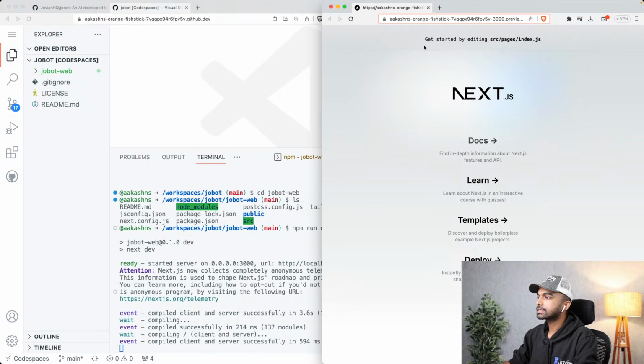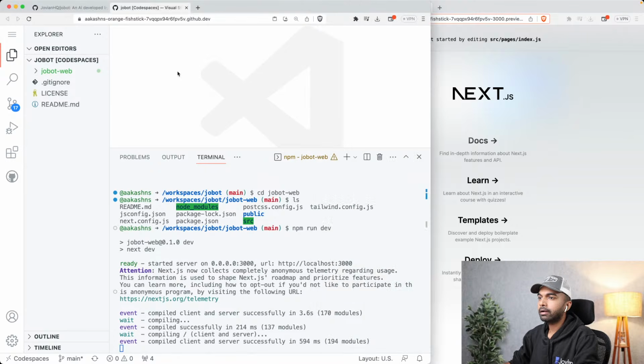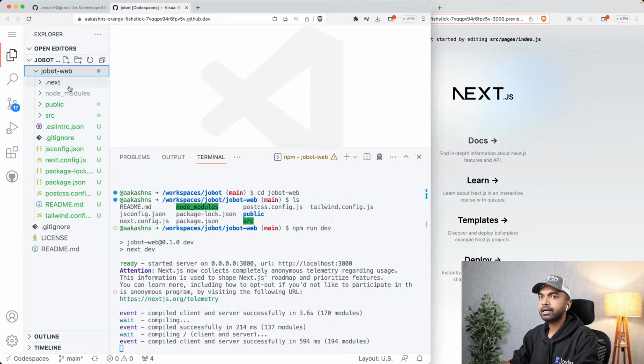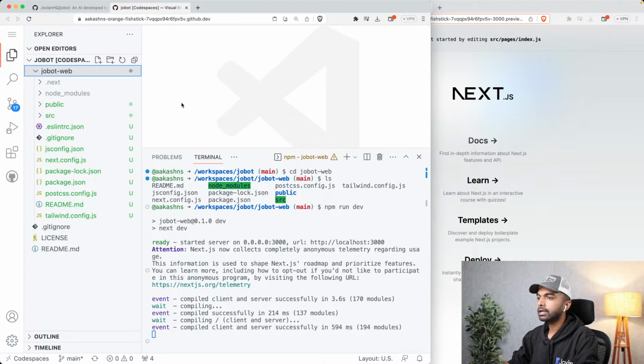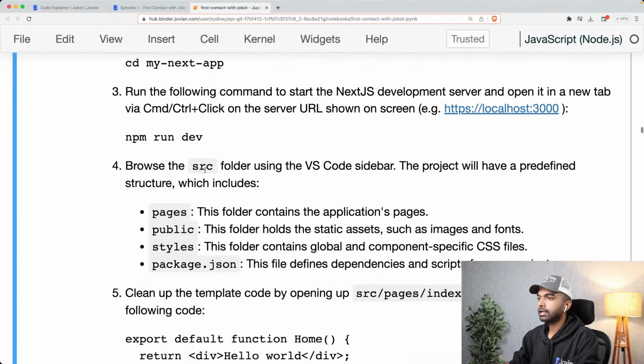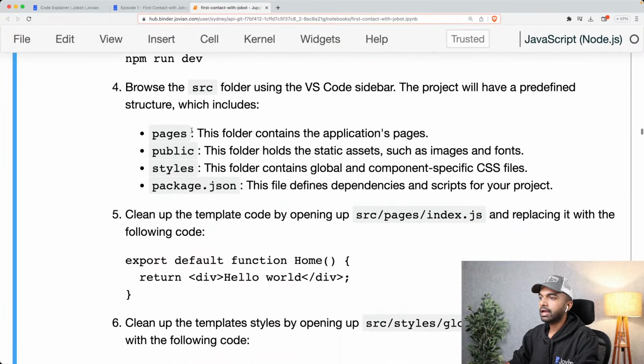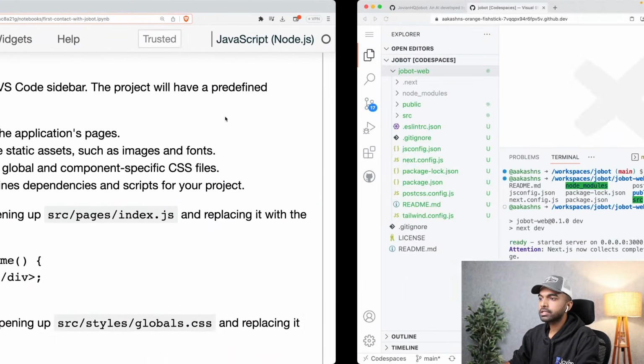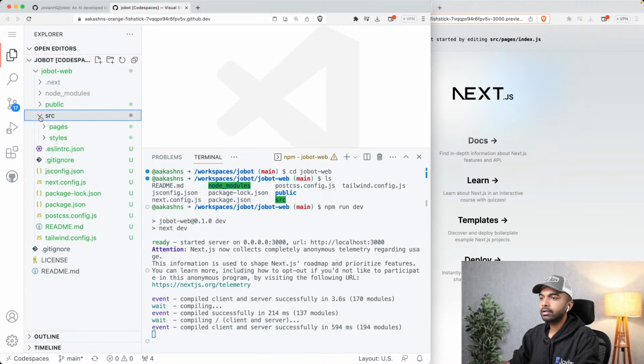This is the application that has been created. It says that you can get started by editing src pages/index.js, and it has a bunch of user interface that we can remove. All of this code is present inside the Jobot web folder. All right, so that's what we've done so far. We have created the Next application, started the setup, and now we can browse the src folder. The src folder in turn contains all the code, and it contains a pages folder, which is where every page of the application is going to be present.